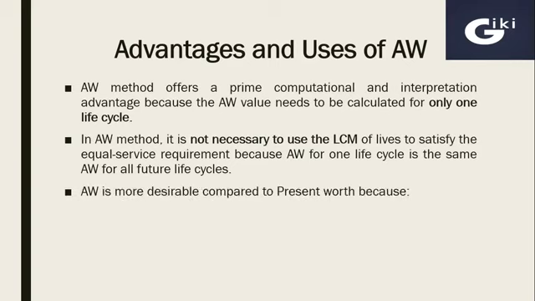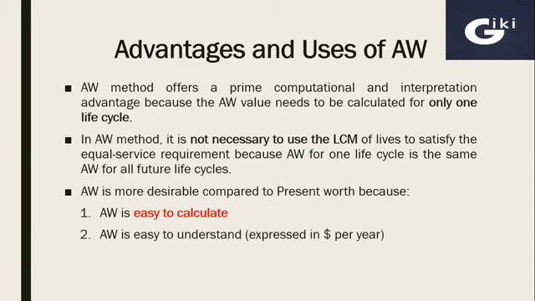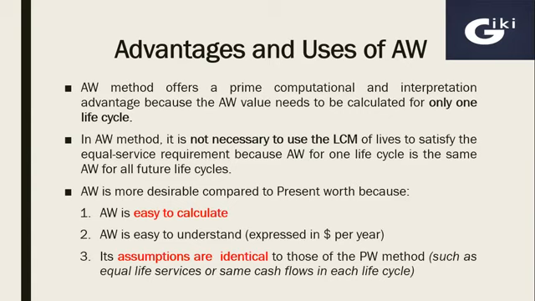Then annual worth is more desirable compared to present worth because annual worth is easy to calculate. Annual worth is easy to understand as it is expressed in dollars or rupees or any other currency per year. So its assumptions are identical to those of the present worth method, such as equal life services or the same cash flows in each life cycle.